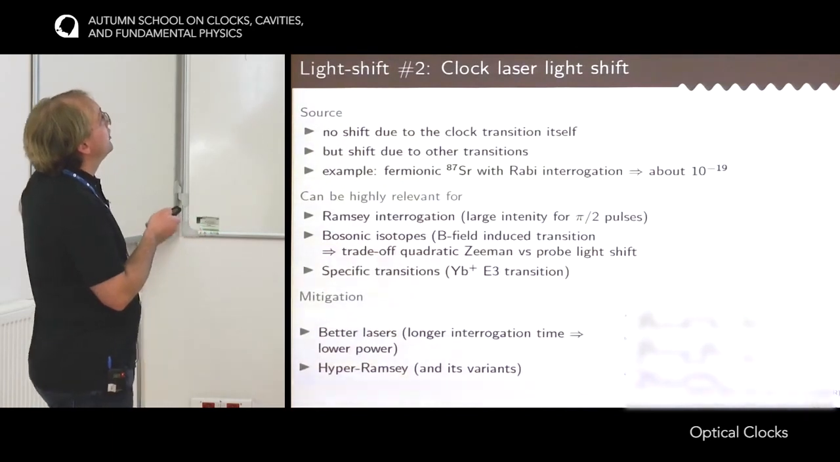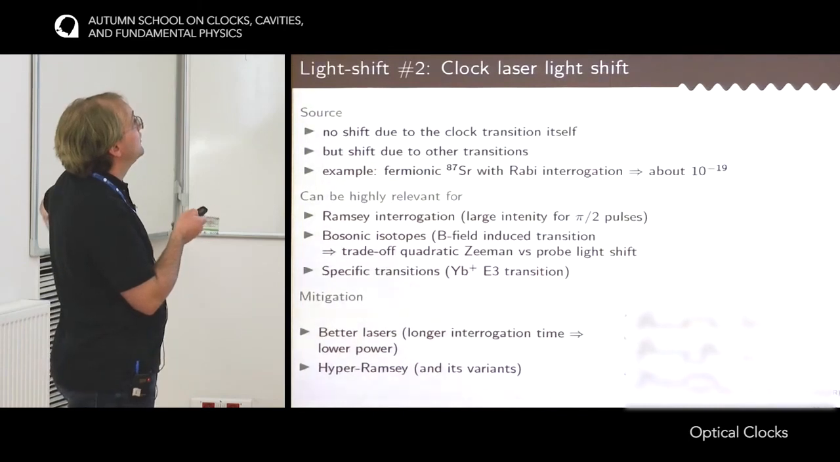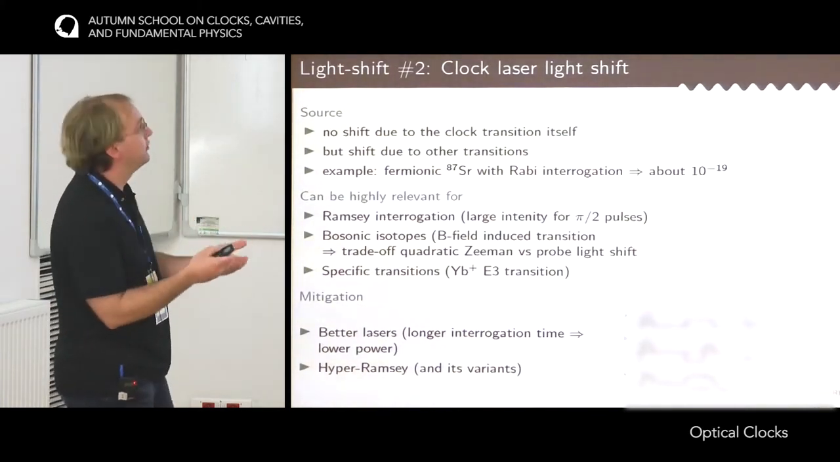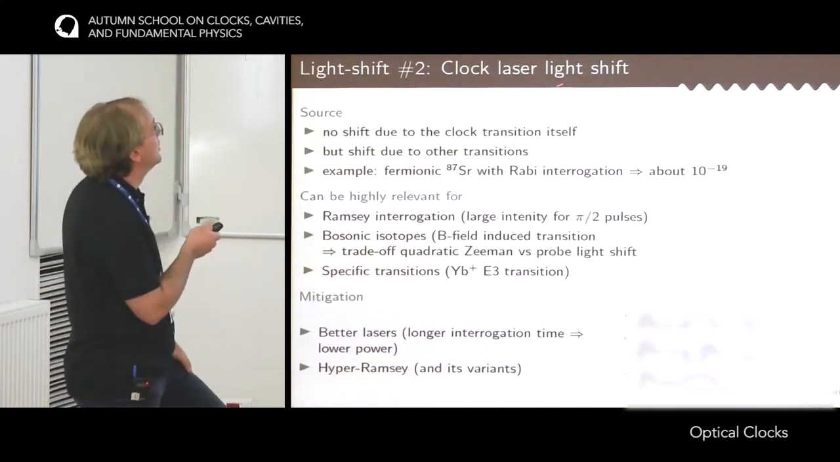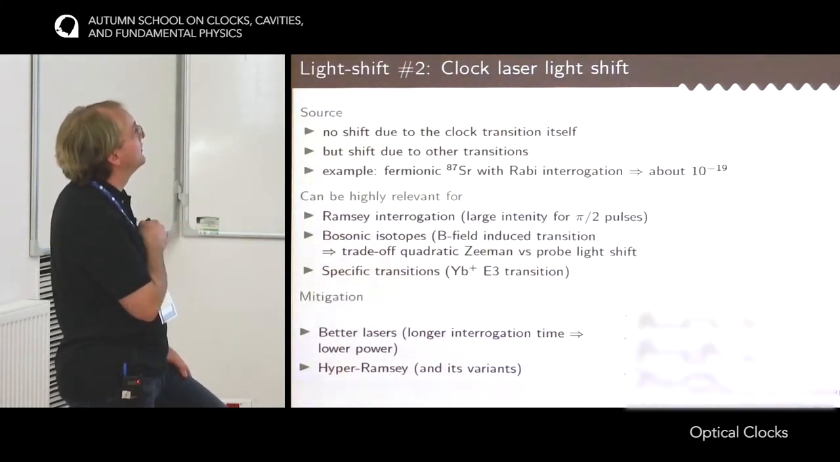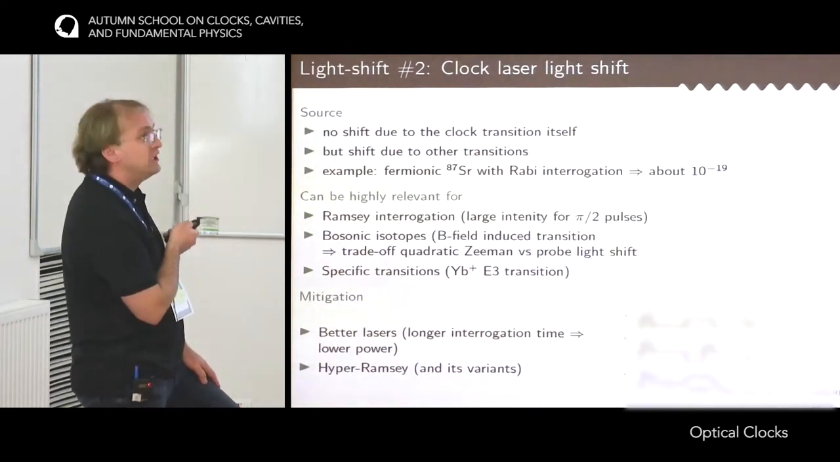Okay, I'm moving to the other kind of light shift that I mentioned in the first slide, which is the light shift induced by the clock laser itself. Of course, there is no shift due to the interaction of the clock transition with itself, because we are at resonance, so by definition the light shift is zero. But there is a shift due to the interaction between the clock laser and the other transitions of the atom. So let me give an example.